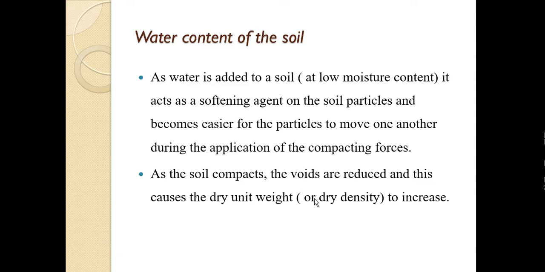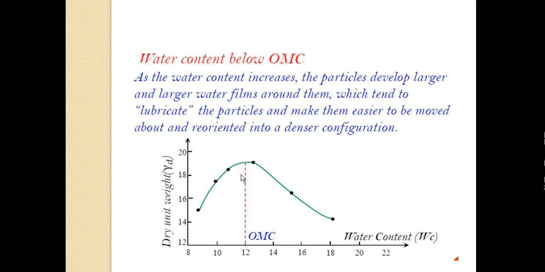For discussing the effect of water, we can look at the compaction curve. In this compaction curve, mainly there are three regions: the region below OMC, the maximum point at which dry density is maximum, and the region above OMC. First, we can discuss water content below OMC. Water content below OMC means this portion.